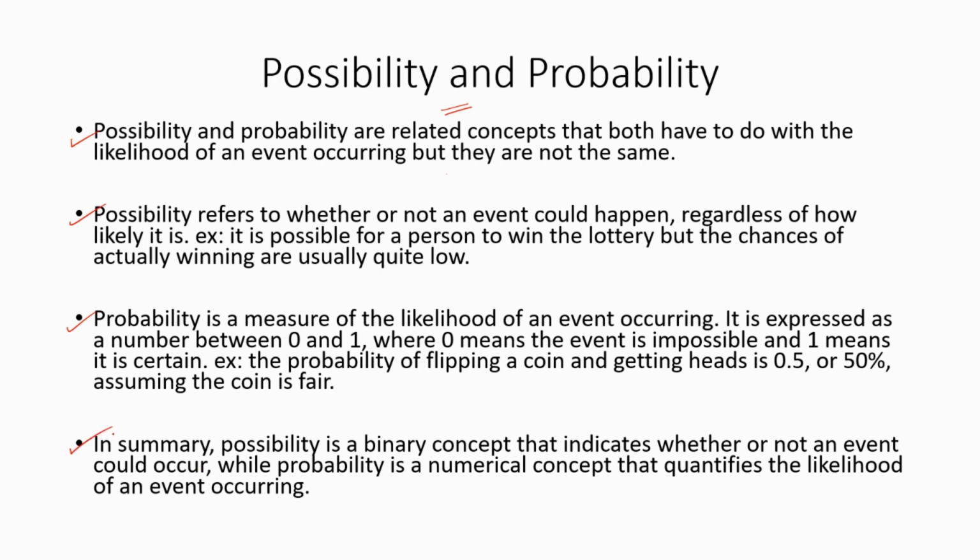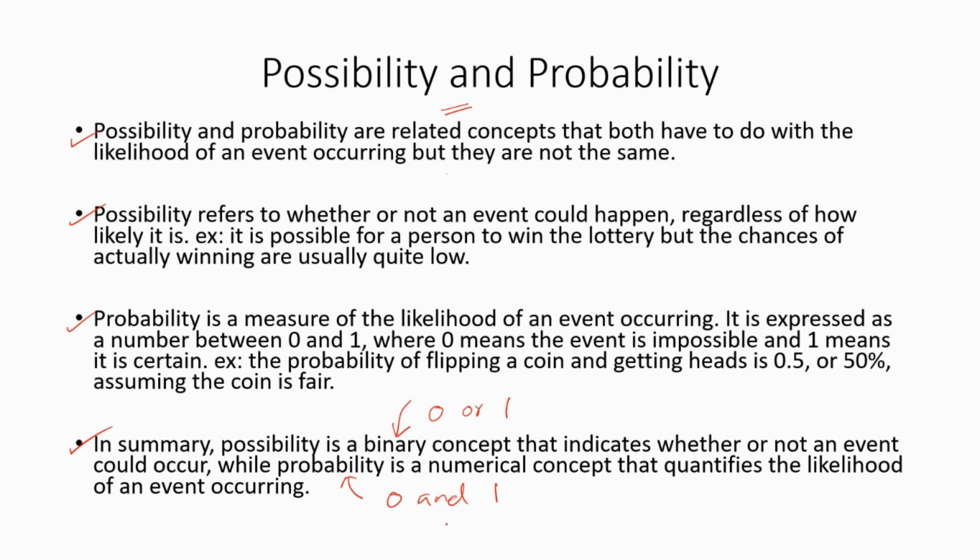In summary, possibility is a binary concept that indicates whether or not an event could occur, while probability is a numerical concept that quantifies the likelihood of an event occurring. Possibility is a binary concept, which means 0 or 1, either of these two values. 0 means it could not happen, 1 means it could happen.